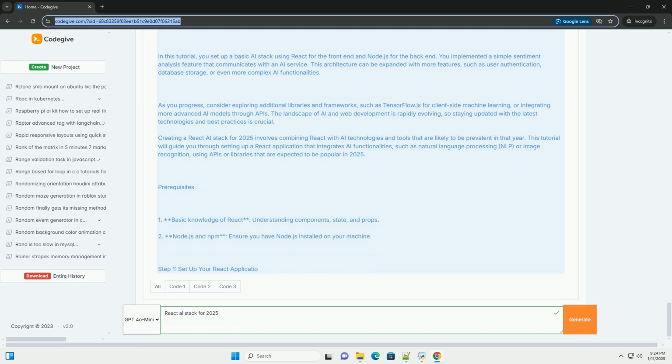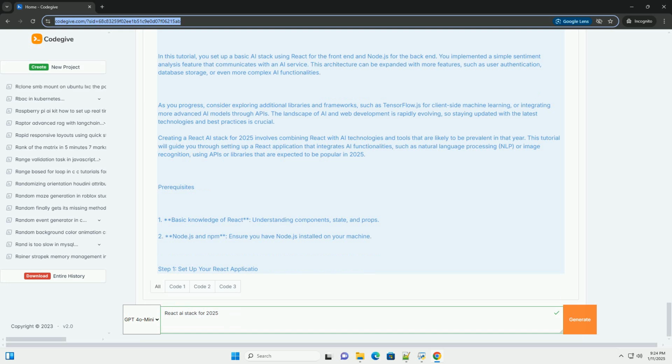Step 2. Install dependencies. For this example, we will use an AI API for NLP tasks. Let's assume in 2025, an AI API like OpenAI's GPT-4 is available, or a similar one. You may also want to use Axios for making API calls. Install Axios. Step 3. Create an AI service. Create a new folder called services in the src directory and add a file named aiService.js. Here's an example of how this might look.